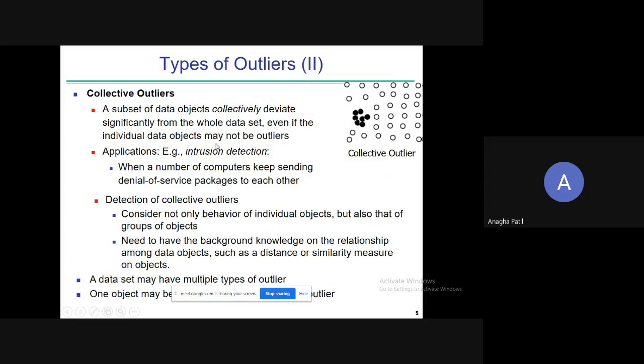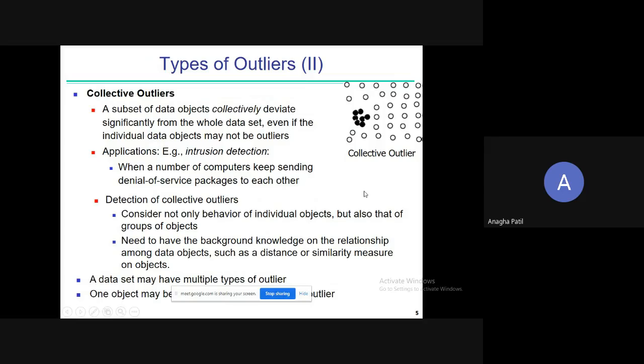It may happen that an individual data object may not be an outlier. Say, for example, intrusion detection. You have a particular system and you see that a number of computers keep sending denial of service packets or messages to each other. So together they can form a collective outlier.